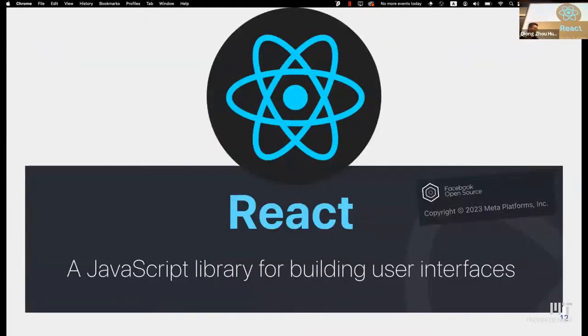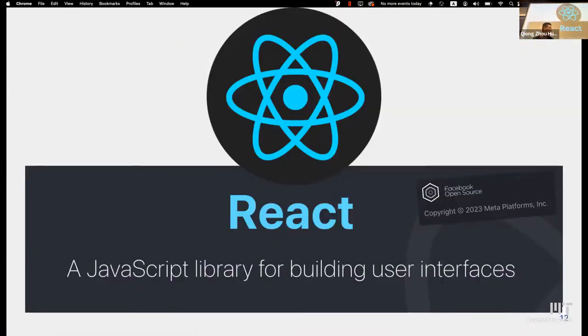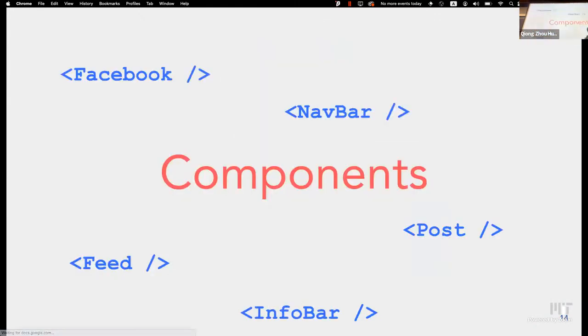But yeah, that's the essence of React. React is a JavaScript library for building user interfaces. It's really great because of the modularity that you saw in the previous slide. You can make these fake HTML tags and use them again and again. And it's fast and it's easy to use and, well, mostly easy to use and understand. And these fake HTML tags, which I've been referring to, are actually called components. So I'll hand it over to Kenneth.